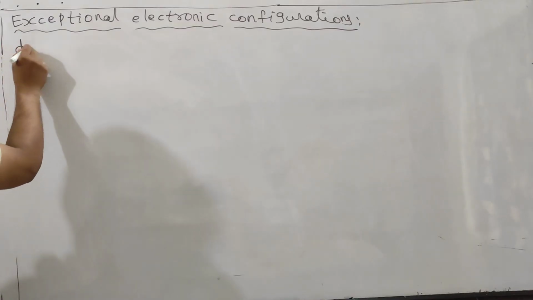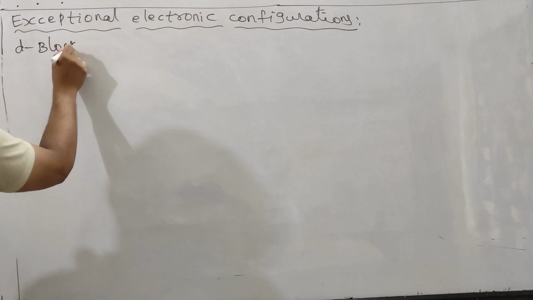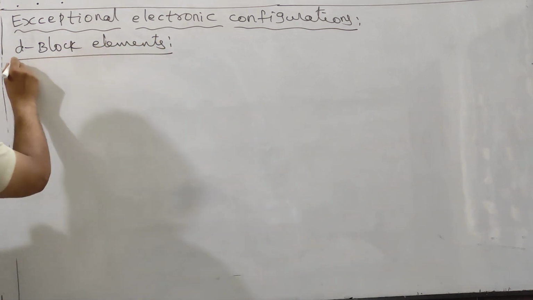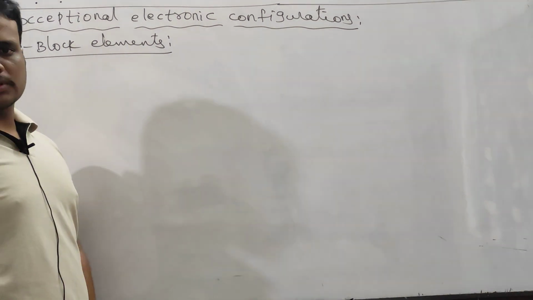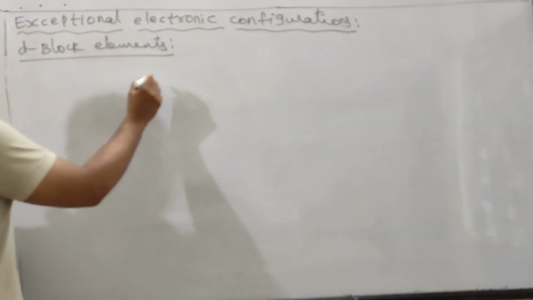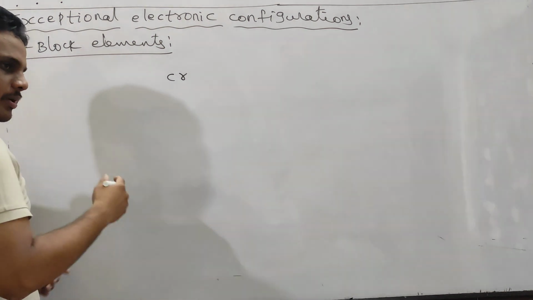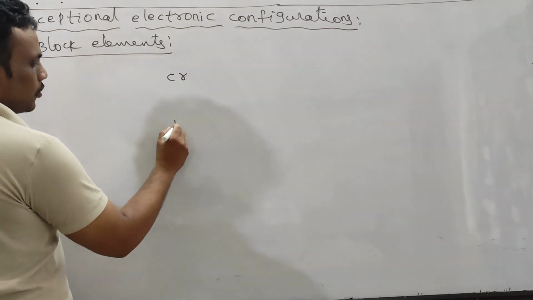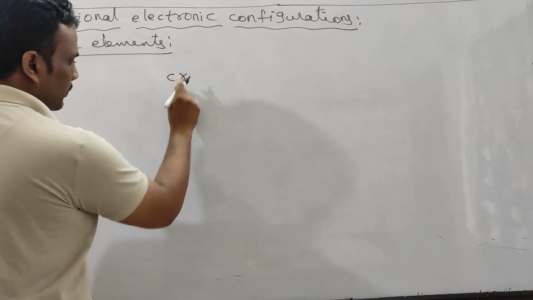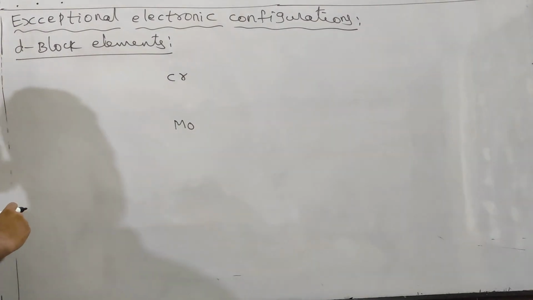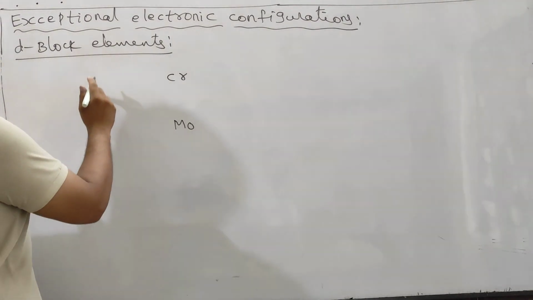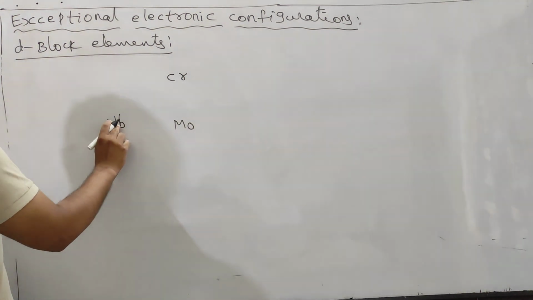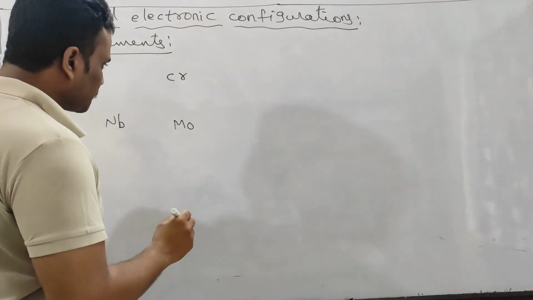So first let me talk about D block elements. Some of these elements show exceptional electronic configurations. We know chromium from the 3d series shows exceptional configuration, and the member of the same group, molybdenum, also shows similar properties. In the vanadium group, niobium shows exceptional configuration.